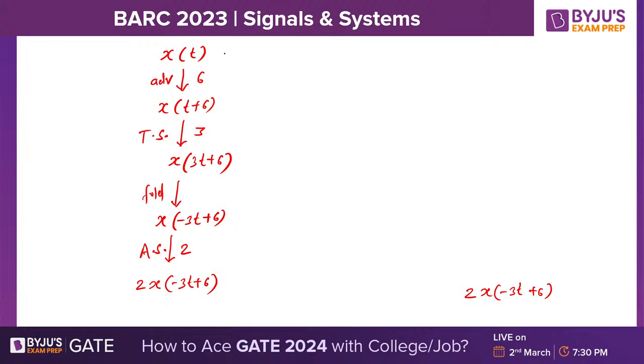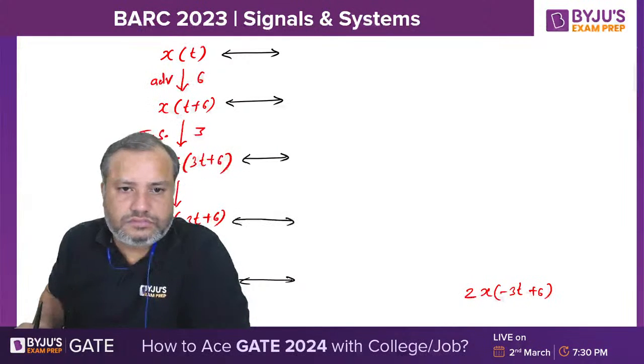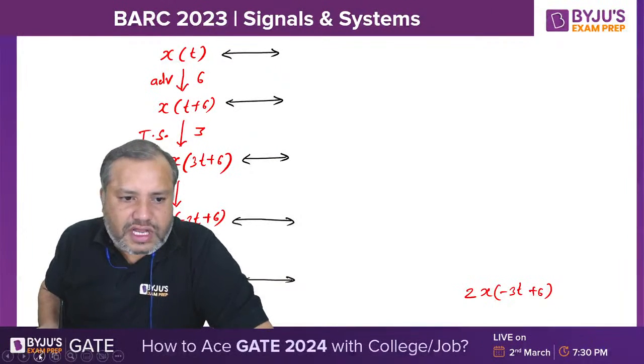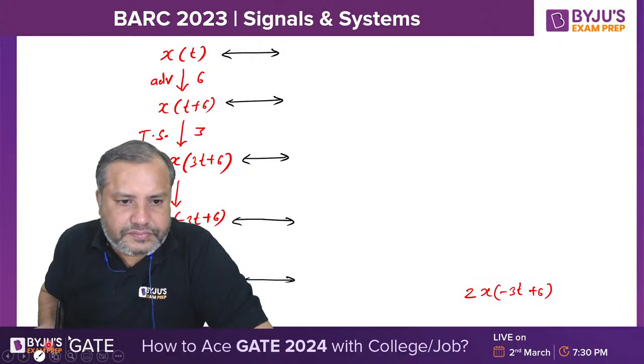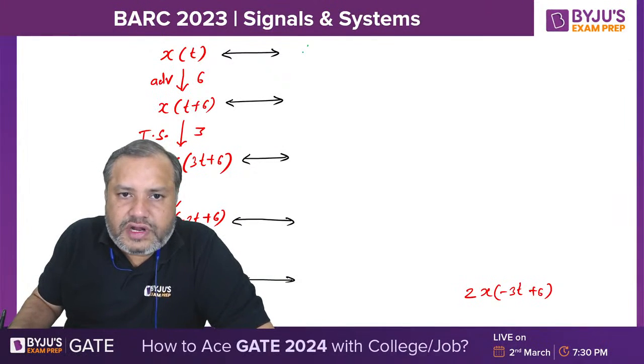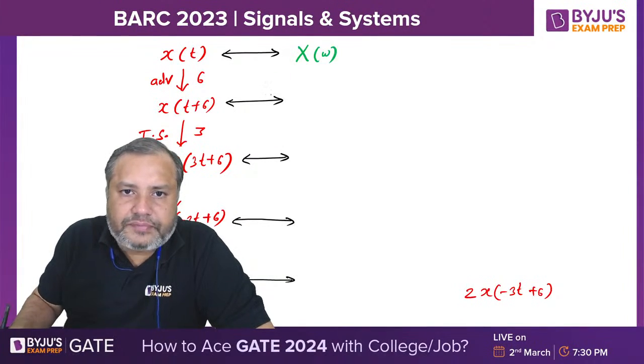Now students, we will take its Fourier transform in each step. Now please concentrate. See, Fourier transform of x of t is X of omega.